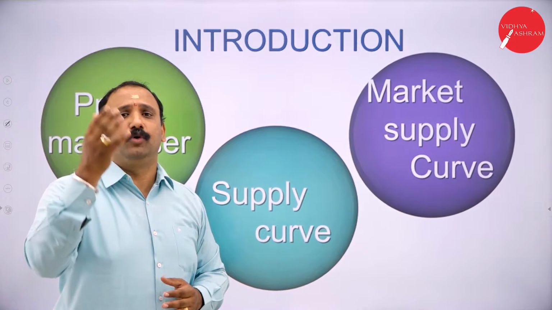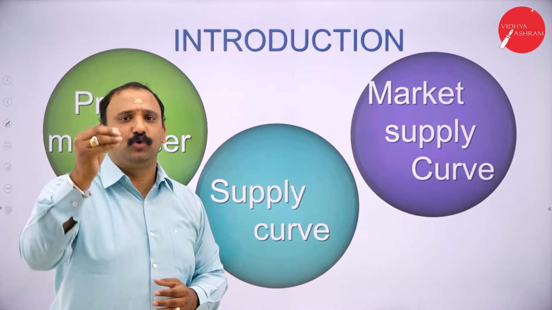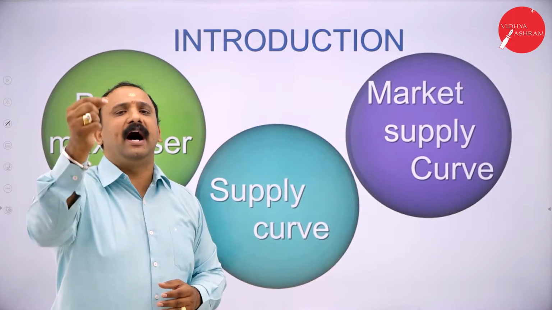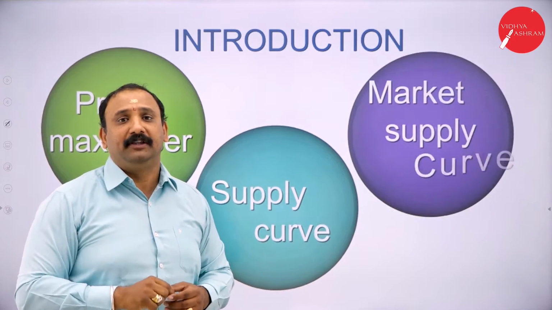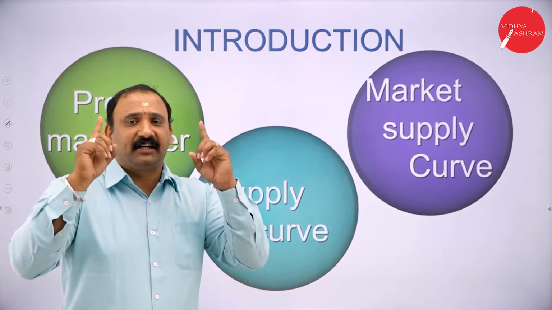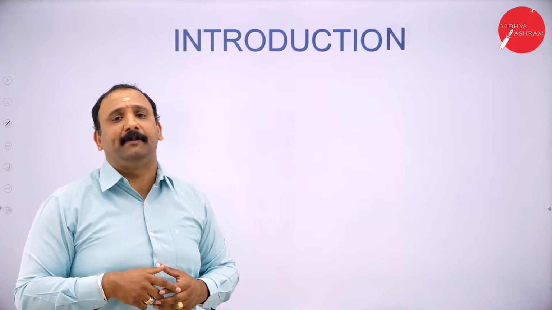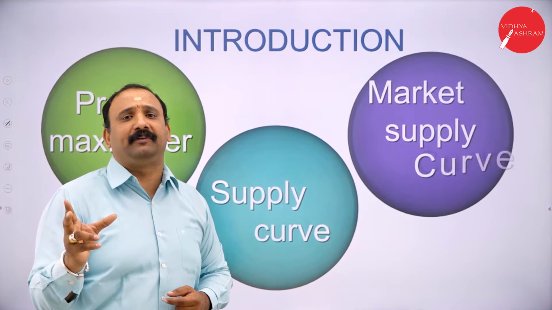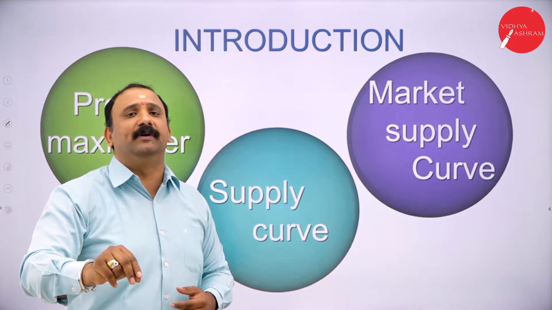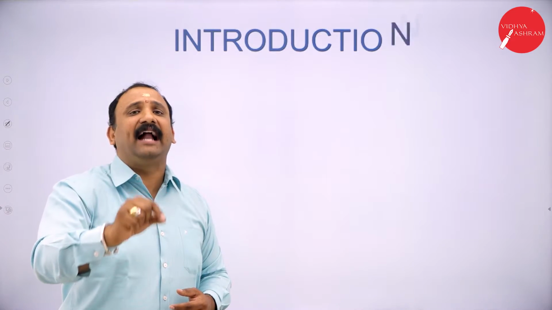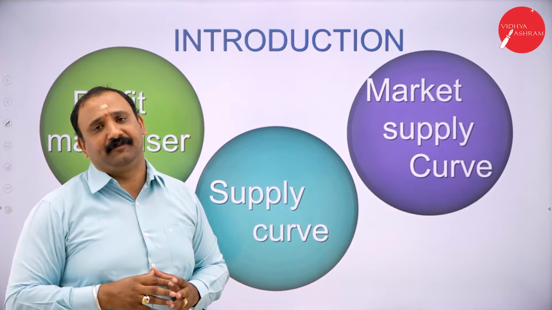Anytime you go to the market and want to buy Colgate toothpaste, you go to the nearby shop and ask for Colgate toothpaste. If it is available in the shop, then you feel happy. Why? Because the consumer asked for a product and you are getting that product on time. So at any given point of time, when the product requested by the consumer is available at his convenience, we call that the supply curve.